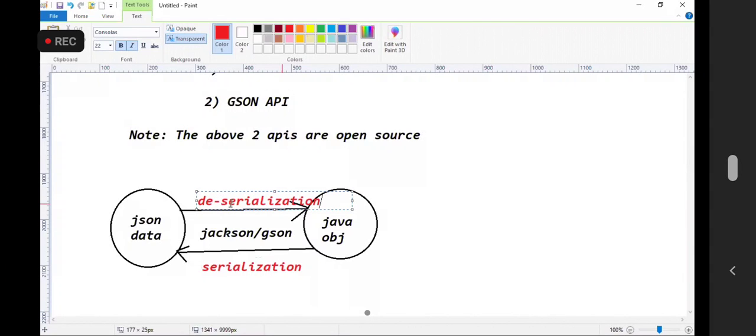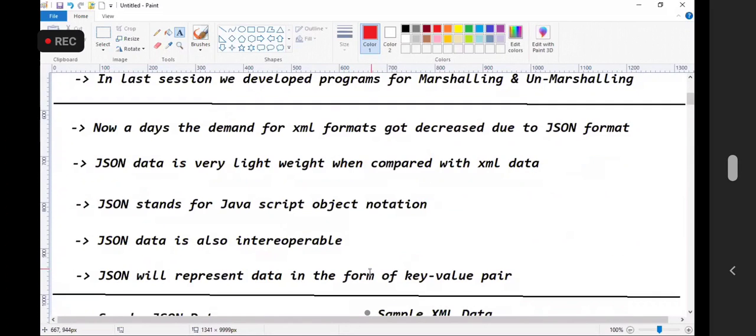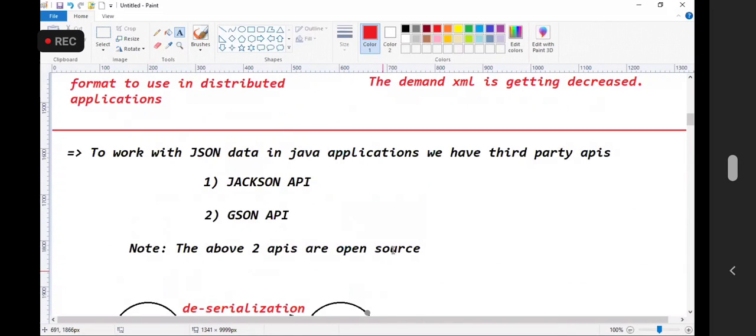All this terminology I am going to use at the time of REST API development. You have to remember, I am not teaching all these things for time pass. These are all the prerequisites to develop distributed applications by using RESTful services. I am covering the prerequisites to develop the REST APIs, guys. Please remember that. I'm teaching the concepts which are required for our future classes. Understand? I'm teaching these concepts as prerequisites to develop the REST APIs.